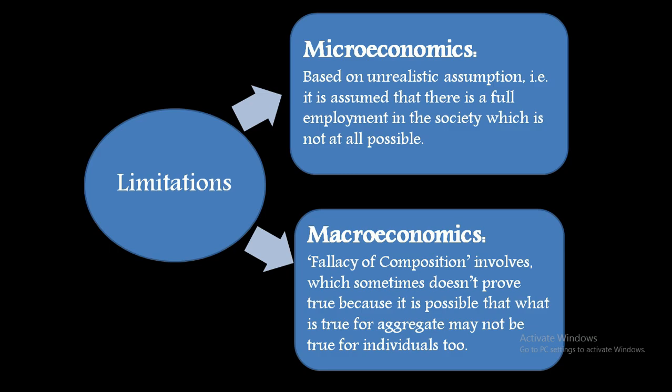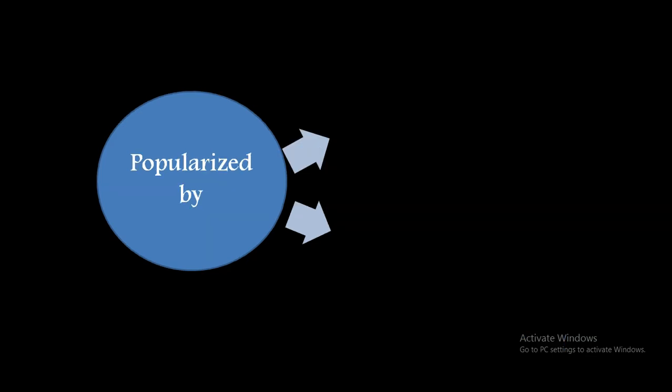Do we actually see that the whole car is made of rubber? Right? So this is a simple example just to tell you that this is actually not possible. This kind of fallacy of composition is actually wrong. So these are the limitations of micro and macroeconomics.